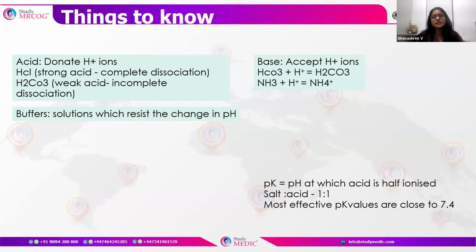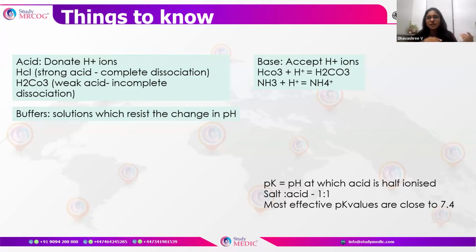With acid and base, there should be something called a buffer, because we need to maintain a range between 7.35 and 7.45. When there is an increase or decrease, there should be something which buffers this so that the balance is maintained.